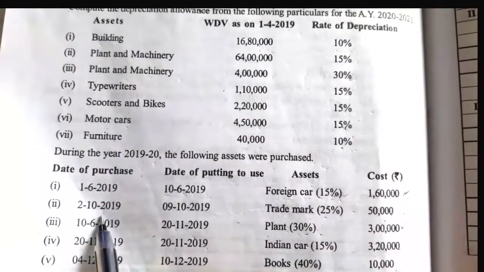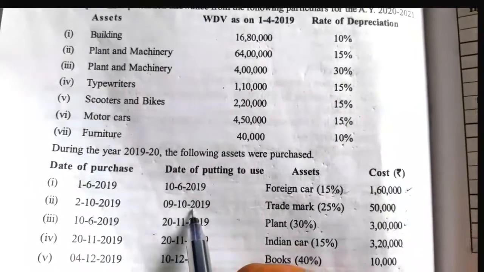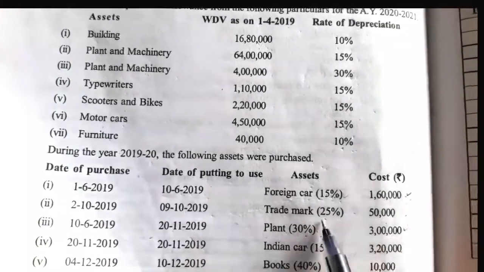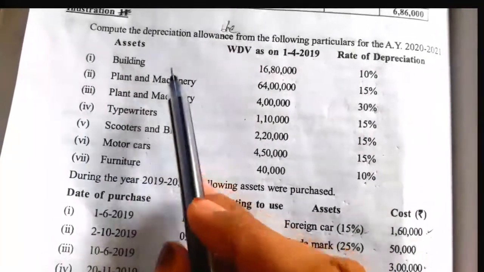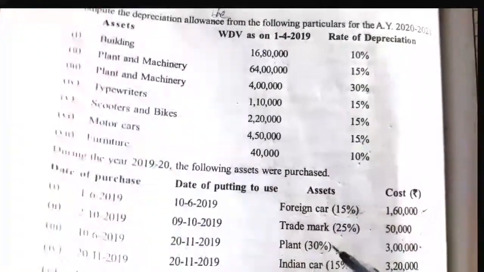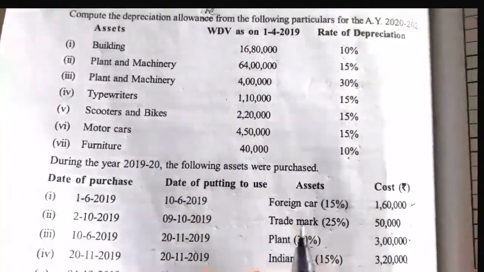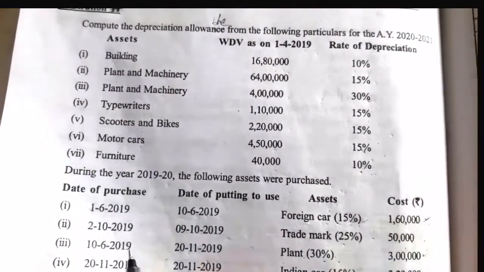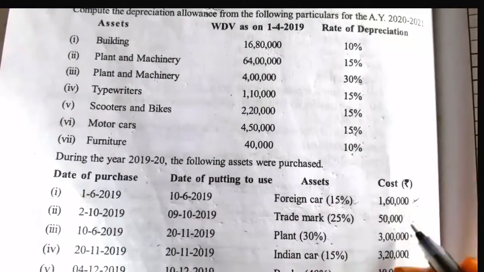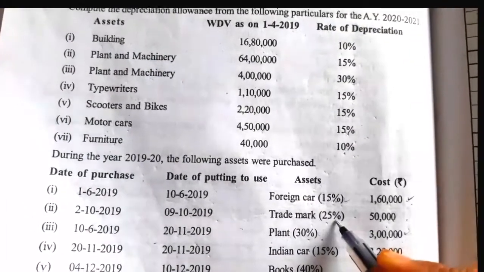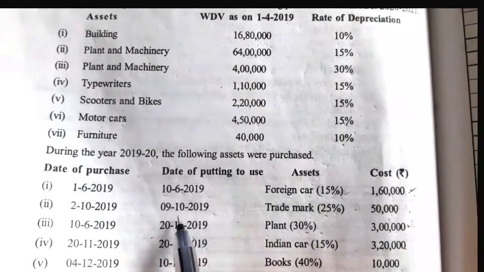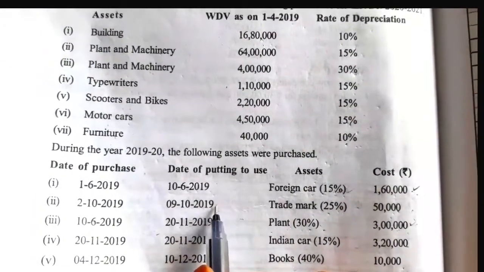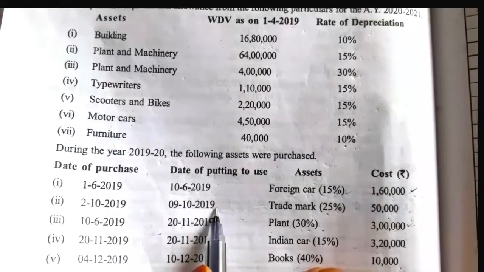It is purchased on 2nd October 2019. We started to use it in the business on 9th October 2019. So here this is a new asset purchase. The written down value of the trademark is not given, so we have to draw one more column for the trademark here. The written down value is nil, but we have to write under purchases, trademark 50,000, and on this value we have to charge depreciation of 25%. It is used from 9th October 2019, which means it is used less than 180 days, so we have to charge 50% depreciation.